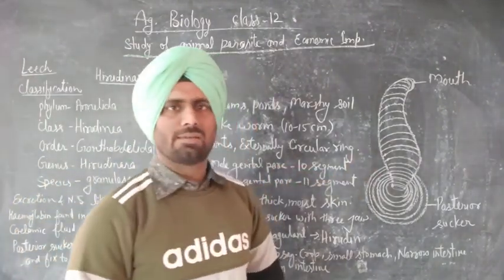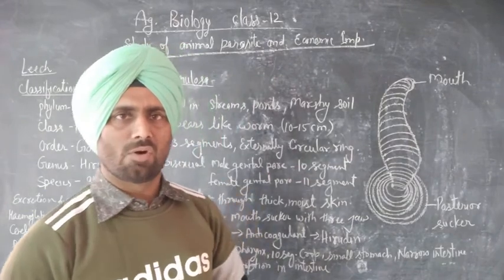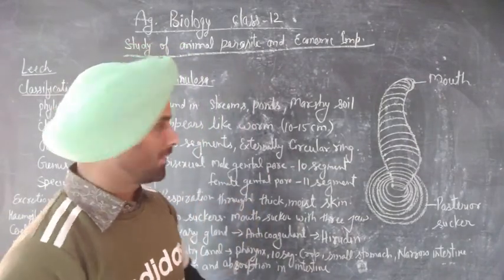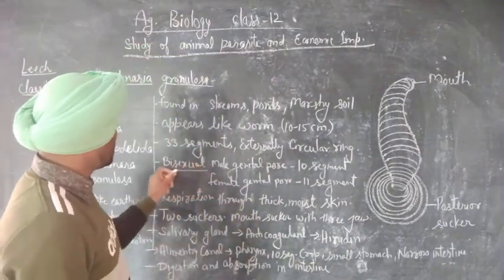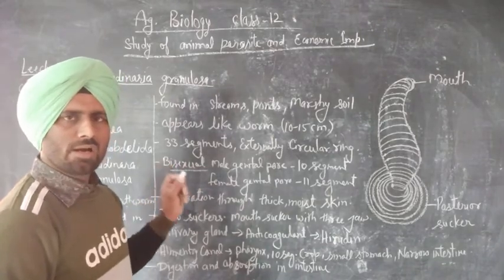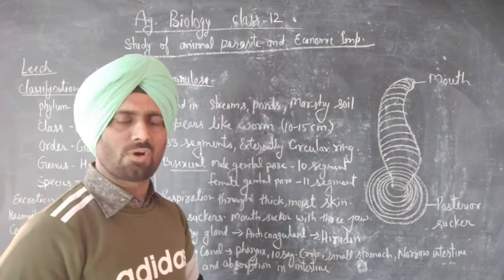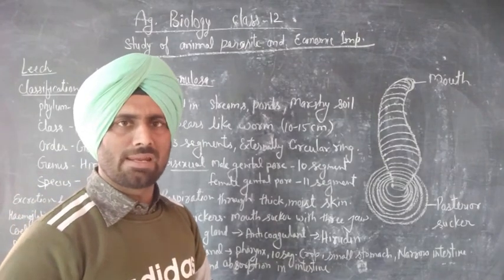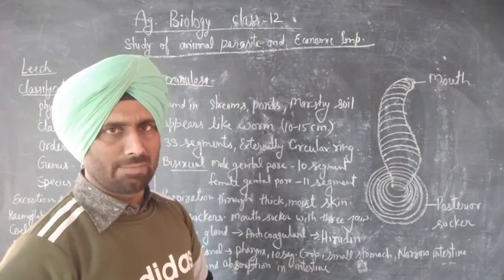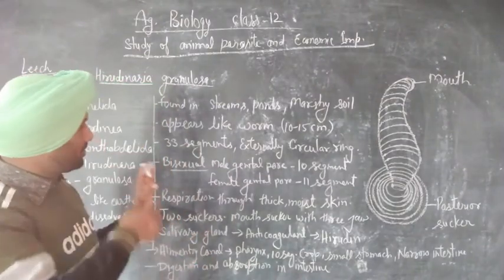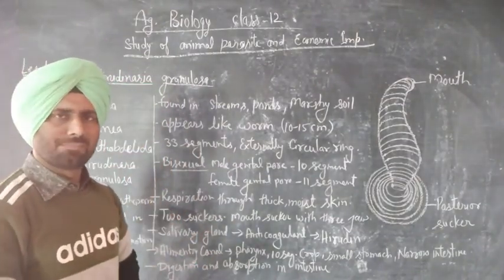Leech is a bisexual animal or hermaphrodite. It means it has both sex organs in one animal.